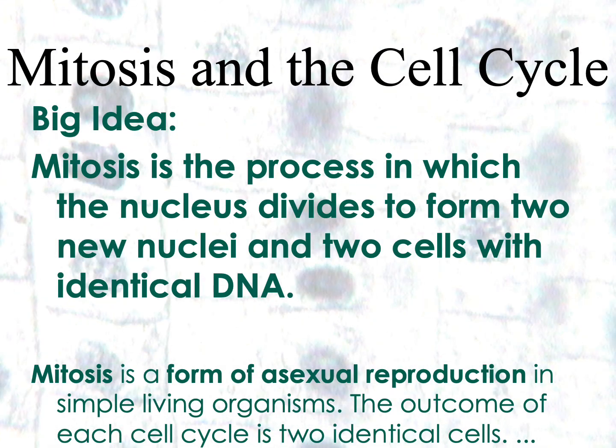Mitosis and the cell cycle. So what's the big deal with mitosis? It's the process in which the nucleus divides to form two new nuclei and two cells with identical DNA. Mitosis is a form of asexual reproduction in simple living organisms. The outcome of each cell cycle is two identical cells.